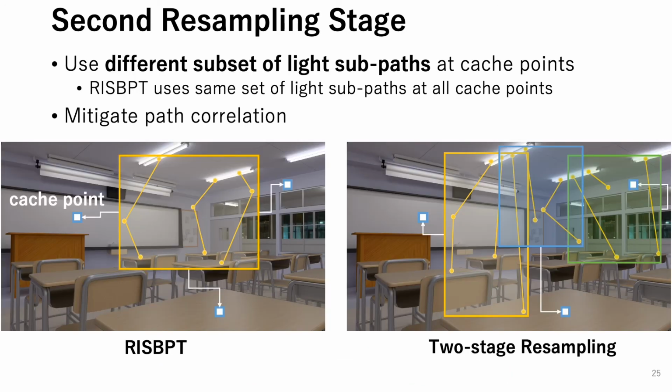The second resampling stage is almost identical to the resampling process used in RISBPT. The subtle but important difference between RISBPT and our second resampling stage is that the two-stage resampling can use different subsets of light subpaths at cache points, while RISBPT uses the same set of light subpaths at all cache points. This mitigates the path correlation as described before.